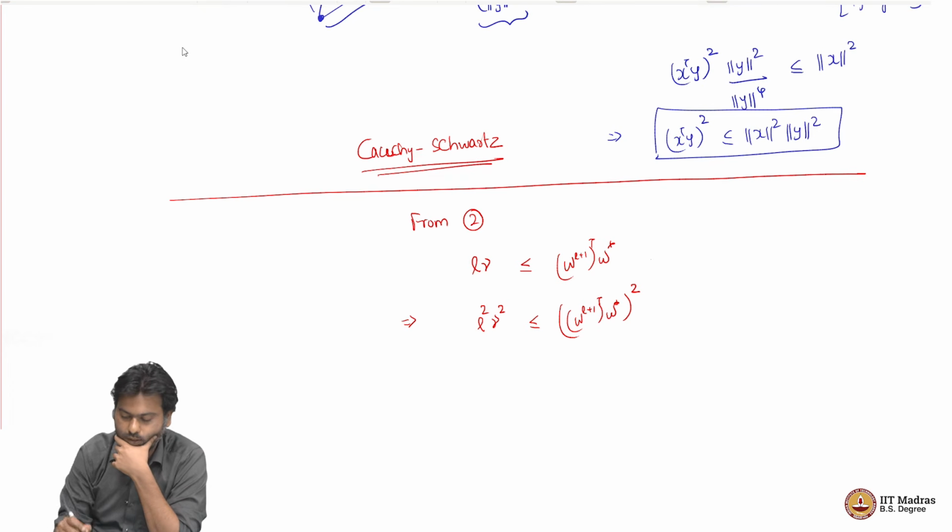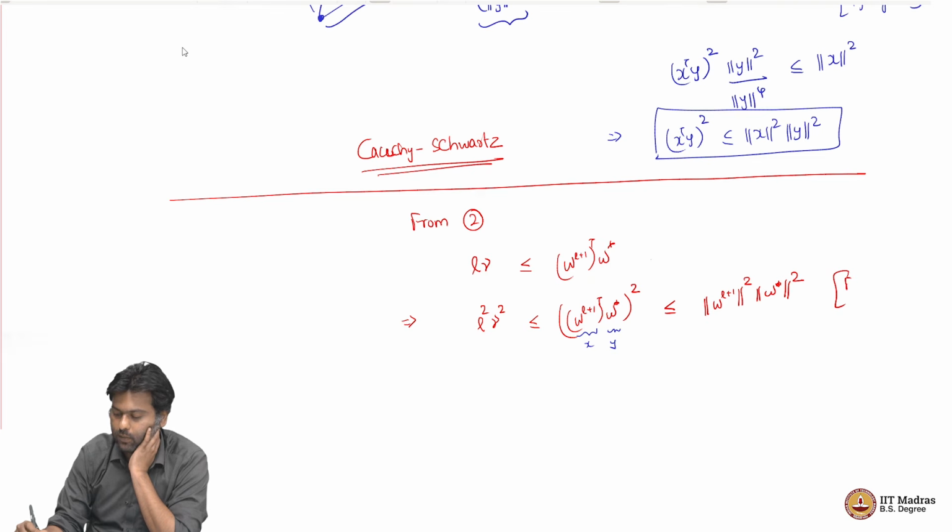Now, think of this as some x and think of this as y. Now, this is x transpose y squared, which by Cauchy-Schwarz, our previous argument, has to be less than or equal to norm W_{L+1} squared times norm W star squared, right. So, this is from Cauchy-Schwarz.